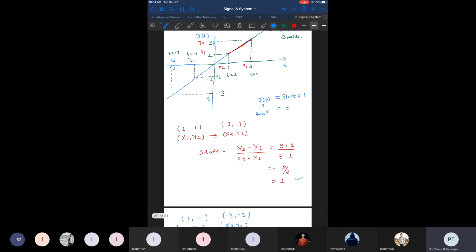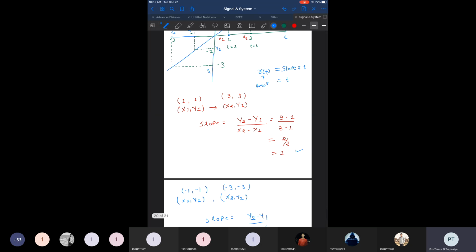And this can happen for any 2 points. If you choose any arbitrary 2 points x1 and x2, and correspondingly you find the vertical axis values y1 and y2, and if you find the slope for any 2 points of this graph or of this linear line, then you get the same slope, right? So that's why it is known as a linear function of time, because the slope doesn't vary over time. It's not like a parabolic function where the initial slope is a lower value, and as the value of t progresses towards infinity, we get a higher value of slope. It's not like that. For any 2 points you pick from 0 to infinity or from minus infinity to infinity, we get the same, identical value of the slope.